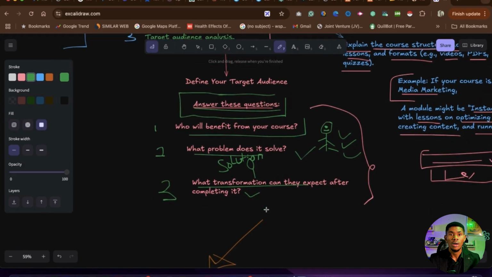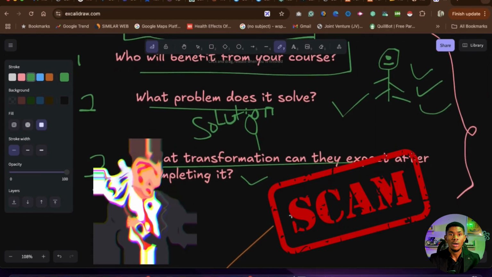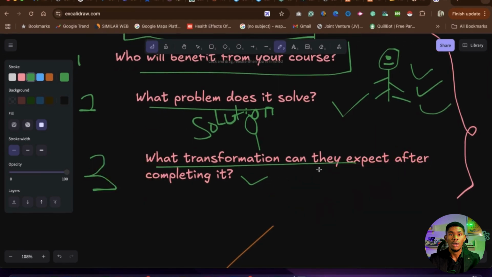You are a scammer. If you have a course, a product that doesn't have a clear goal of what people will get at the end of your program, you are literally a 419. Yes, you are a scam. So you must outline this. It must be clear to them that this is what they will get.